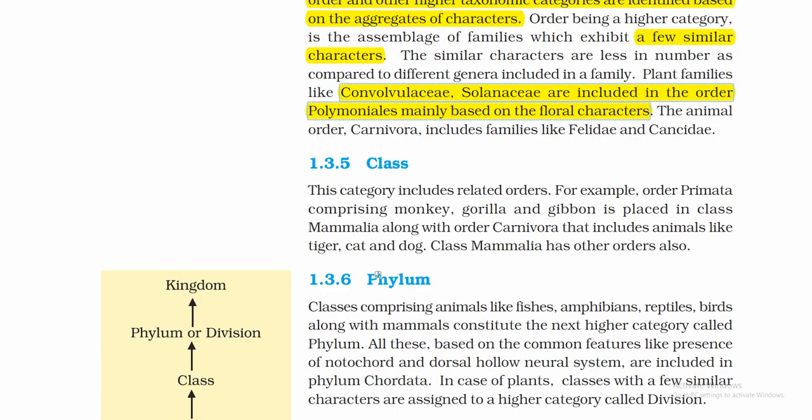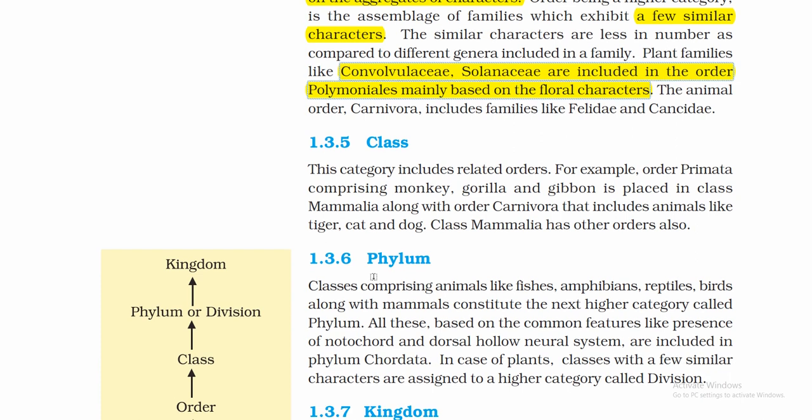1.3.6 is phylum. Now comes important lines from here. Classes comprising animals like fishes, amphibians, reptiles, birds along with mammals constitute the next higher category called phylum. All this is based on common features like presence of notochord. What are the common features? Presence of notochord and dorsal hollow neural system are the common features in phylum Chordata. This is important.